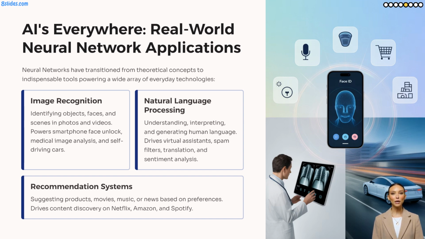That's sophisticated recommendation systems leveraging NNs to understand your preferences. They're also crucial for cutting-edge applications like autonomous vehicles, enabling them to see and react to their environment, and even for detecting fraudulent financial transactions. From convenience to critical infrastructure, neural networks are reshaping our digital and physical world.